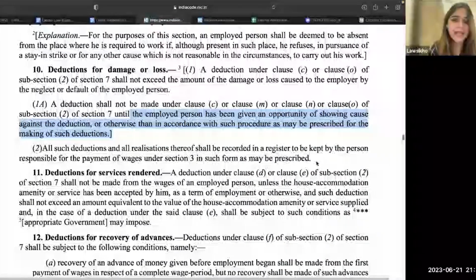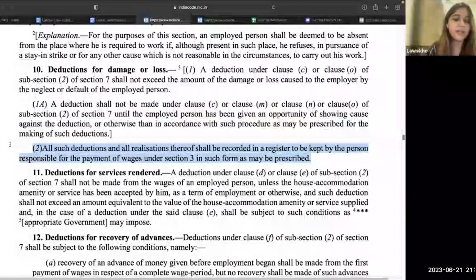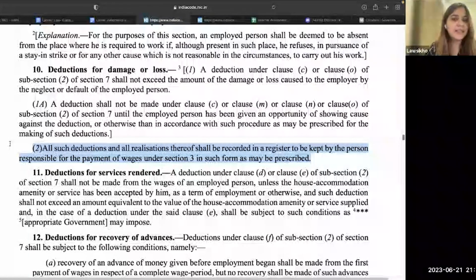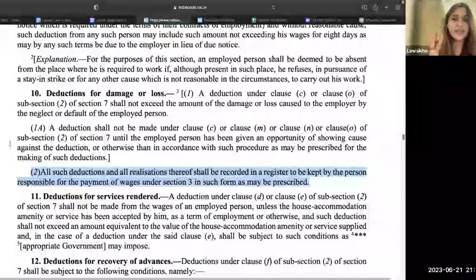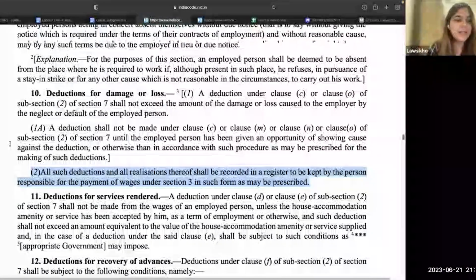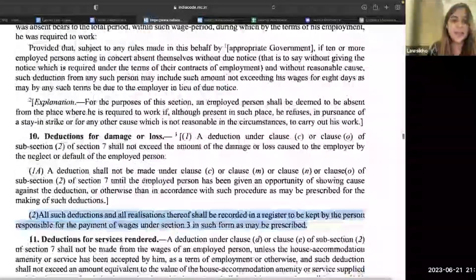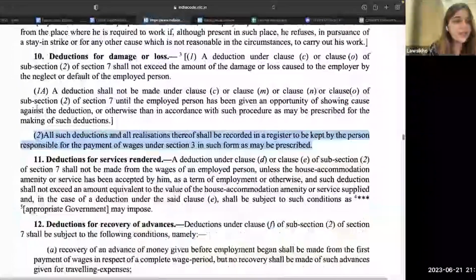Okay, like I said again, whatever damage is there, if you are deducting anything and if you're realizing anything from the employee, you keep it in the register. Very simple. If you are going to deduct amounts, you have to maintain a register. If there is recovery or there is realization, you have to maintain it in the register. Okay. So 3 deductions we have seen: fines, then deductions for absence from duty, and then third is deduction for damage or loss. Okay. Very simple.